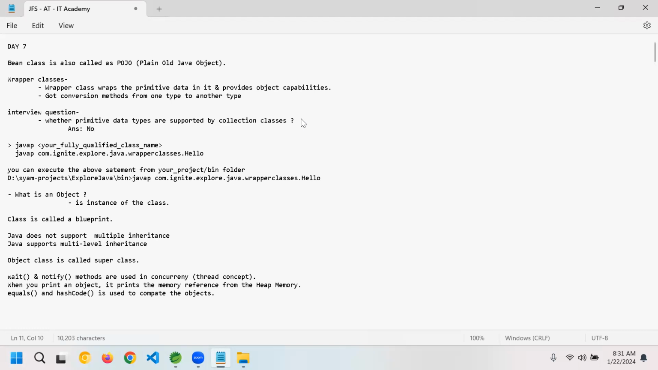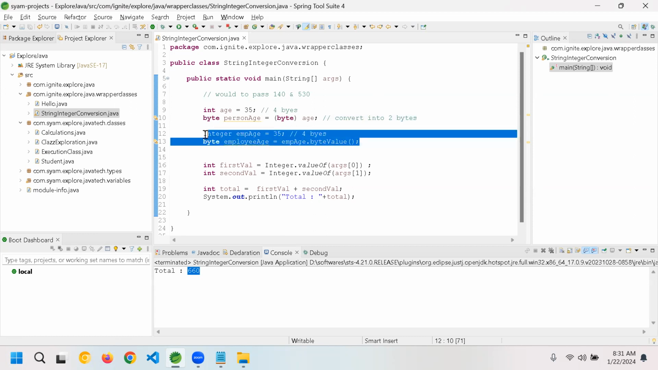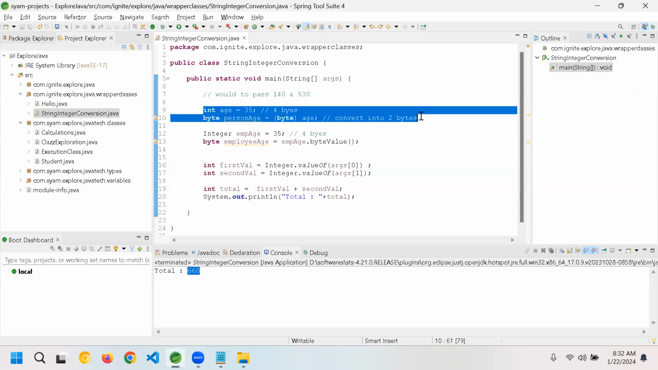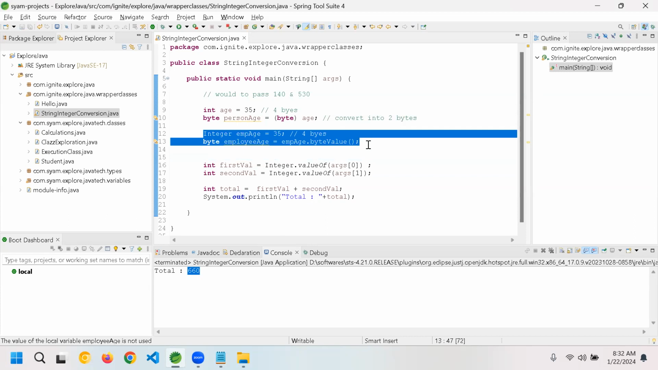Then they'll ask you, then what is supported? Wrapper classes are supported. Right, guys? This is an interview question. Now, let us see that example also so that you can understand exactly what I'm talking about. Did you understand this clearly? The conversion from integer to string and int to byte, how I converted using a traditional way and with the wrapper classes. Is it clear?